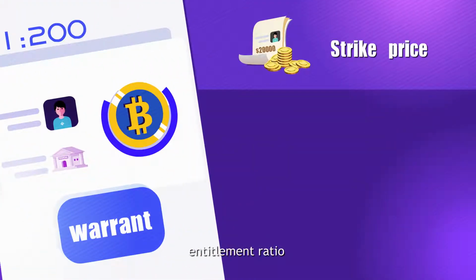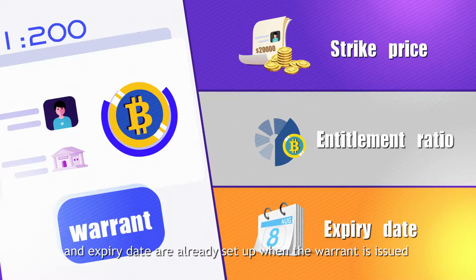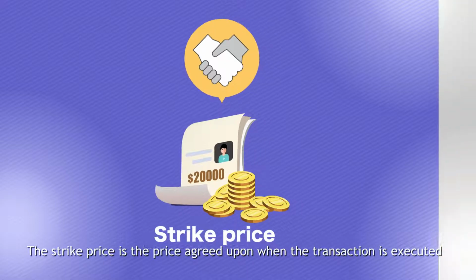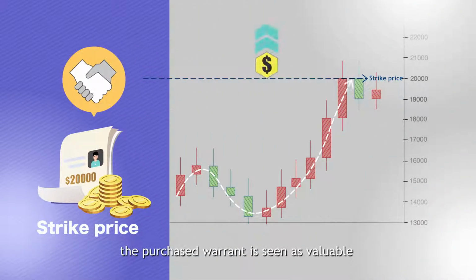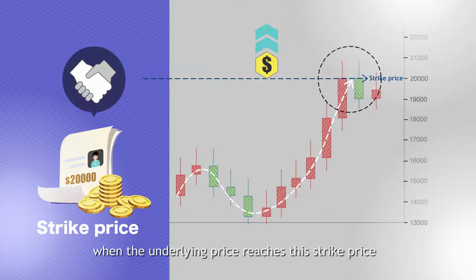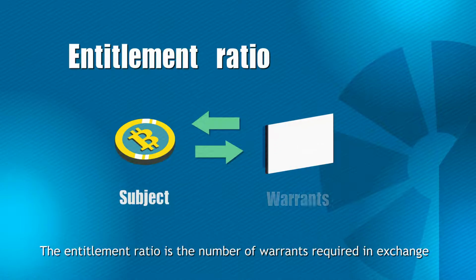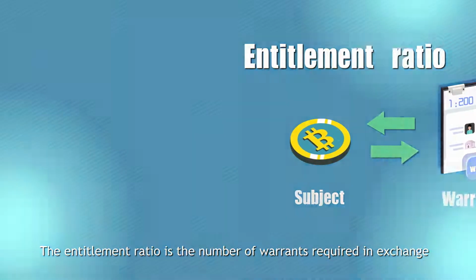The strike price, entitlement ratio, and expiry date are already set up when the warrant is issued. The strike price is the price agreed upon when the transaction is executed. Generally, the purchased warrant is seen as valuable when the underlying price reaches the strike price. The entitlement ratio is the number of warrants required in exchange for 1 unit of the target asset.